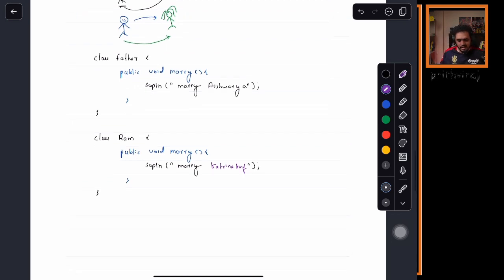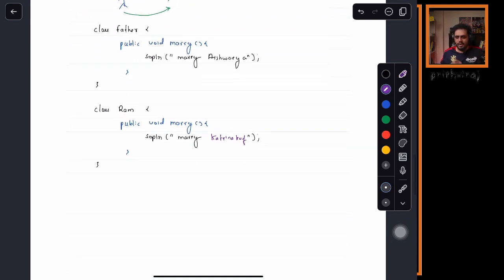Now, who are we helping, guys? We are helping his father. After all, he is the one paying the fees. Now, obviously, what will Ram do?